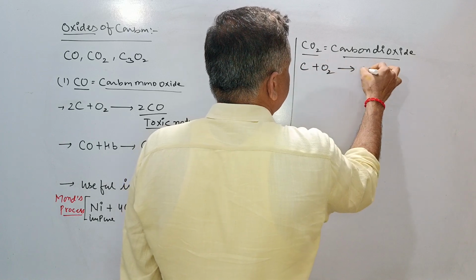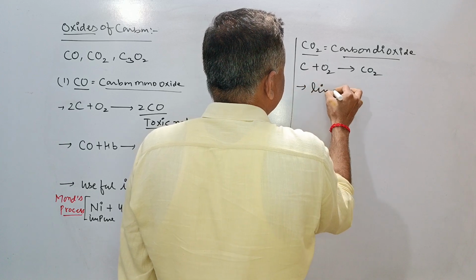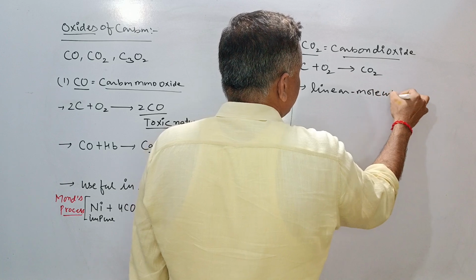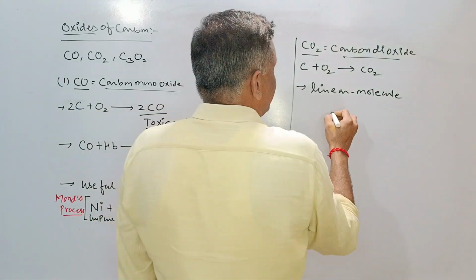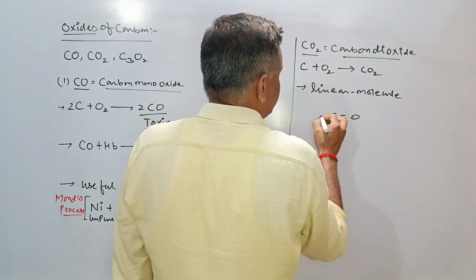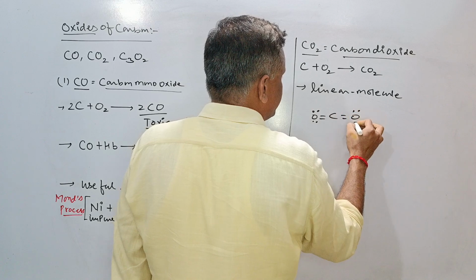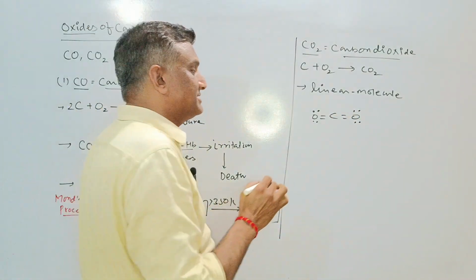So here there will be formation of CO2. If we go further, the structure is a linear molecule. It is linear, O=C=O, with the following Lewis structure of CO2. This is the bond line structure of CO2. It's a non-toxic gas.